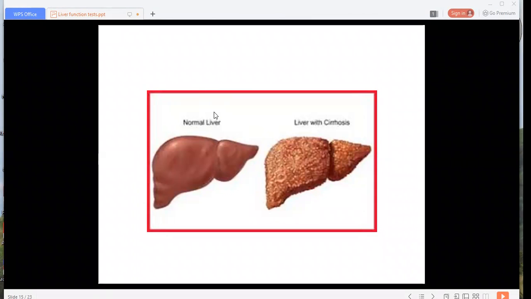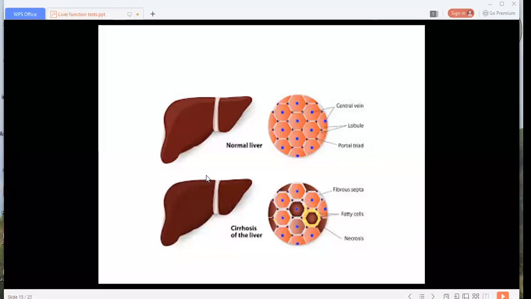At the same time, fibrous septa develop in the portal zone and in the lobular parenchyma. Okay, so this collapse of the lobule, you can see here in this picture,